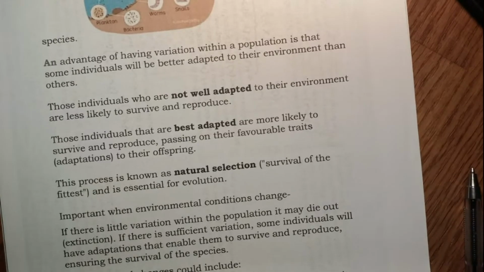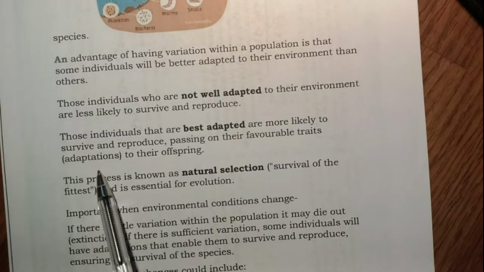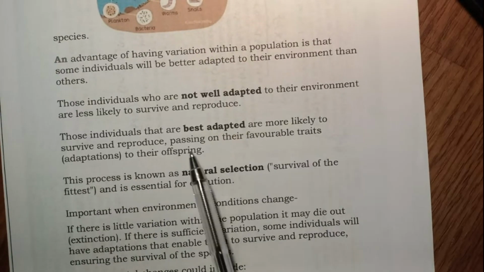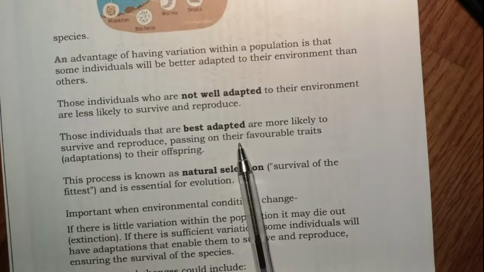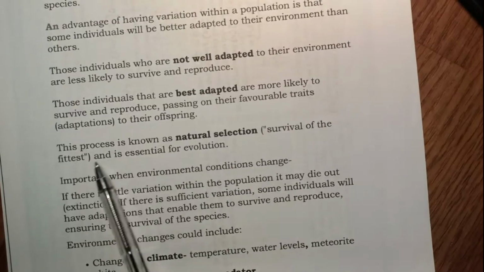So say in a cold weather, a particular population is fit; a few individuals in that population are fit to survive in extremely cold weather. These individuals that are fit, well adapted, will be able to survive, then reproduce, so they can transmit their adaptations, that is favorable traits, to their offsprings. This process is called natural selection, that is survival of the fittest.